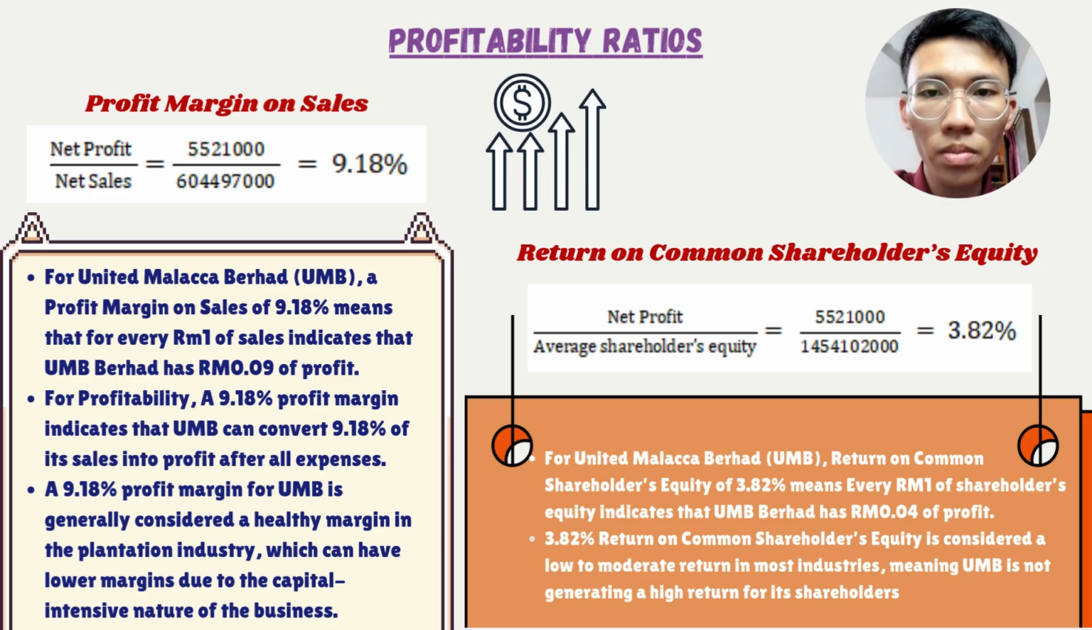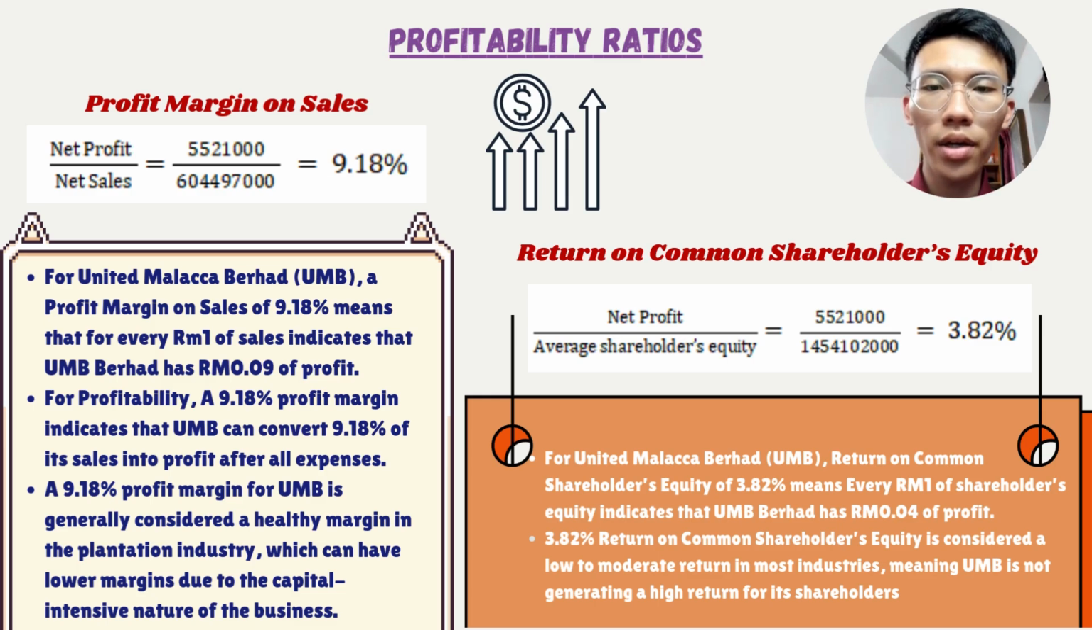revenue. A 9.18% profit margin for United Malacca Berhad is generally considered a healthy margin in the plantation industry, which can have lower margins due to the capital-intensive nature of the business. It suggests that UMB is doing well in generating profit from its sales.